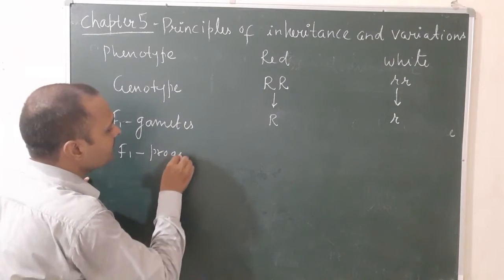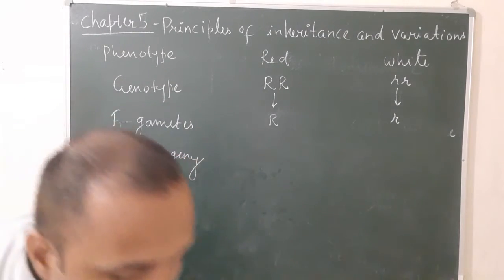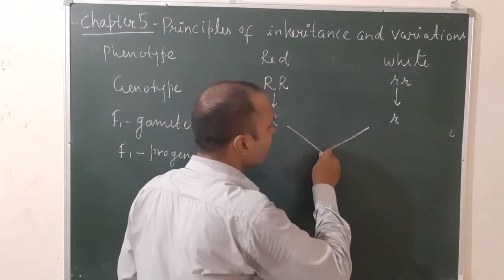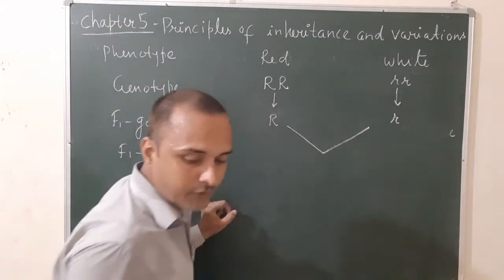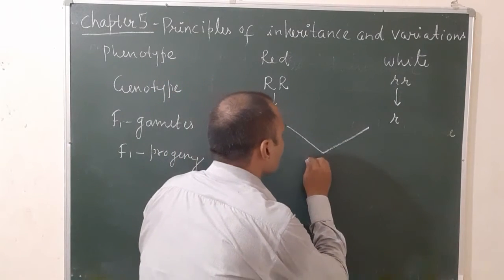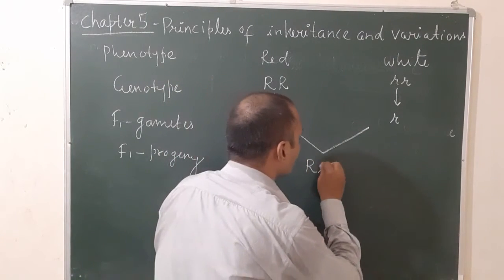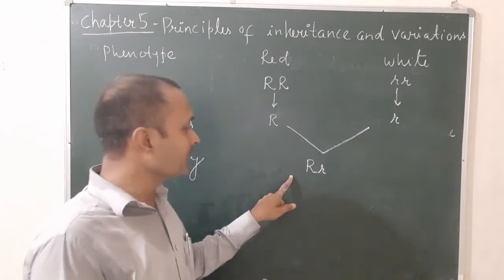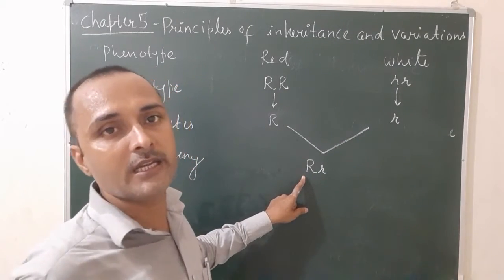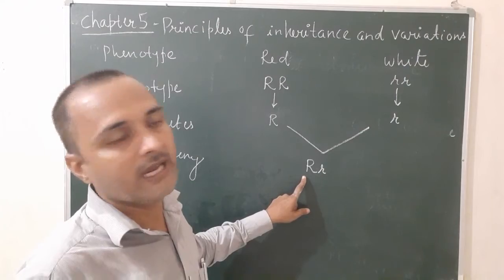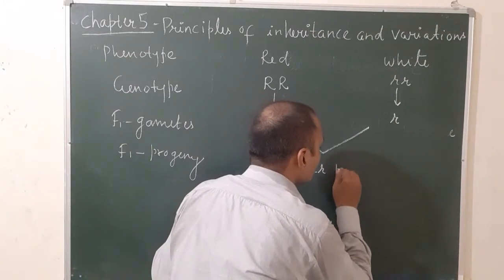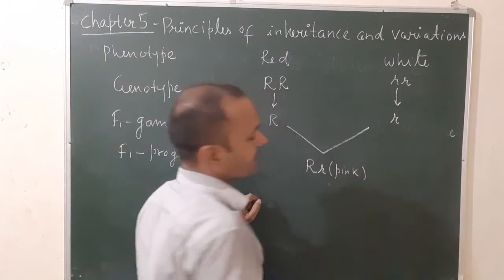Let's see the next one, F1 progeny. According to the law of dominance, okay, the F1 progeny should be red color, but it will be pink. That means intermediate between red and white. The F1 progeny, all plants are pink. It will be capital R and small r. According to the law of dominance, the F1 progeny should be red, but it is pink. That is an exception in case of the law of dominance, and it is an intermediate state between red and white. Okay, the F1 progeny shows pink color.